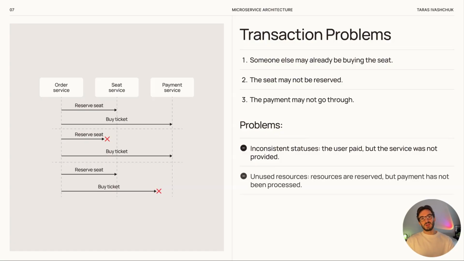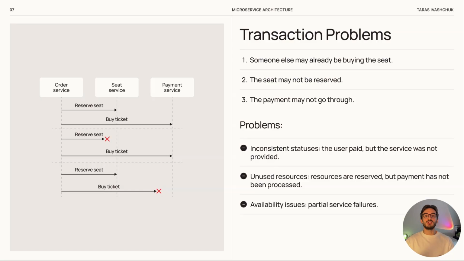Wasted resources. The opposite case, the seat is reserved, but the payment failed. As a result, the seat is blocked, other users cannot buy it, and the money does not match. Availability problems. In distributed systems, any service may fail at any moment. For example, the payment is done, but the service that must provide the seat is down. So the user does not get the service, and the whole system looks unavailable.